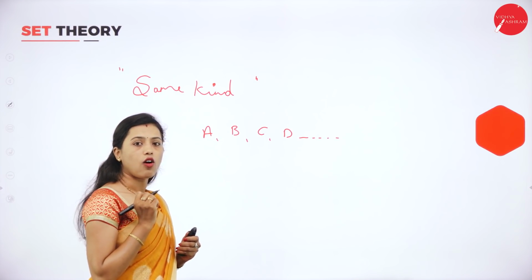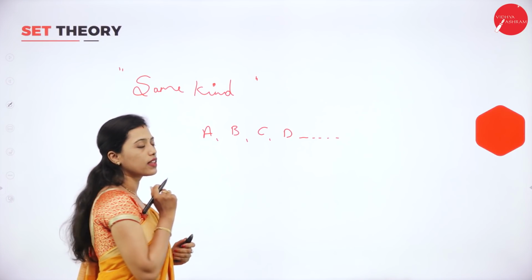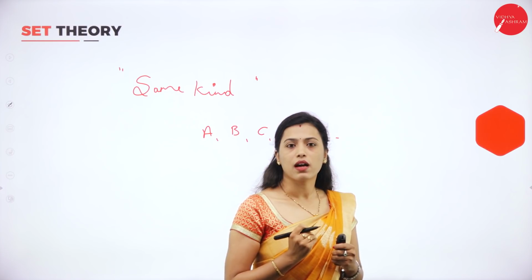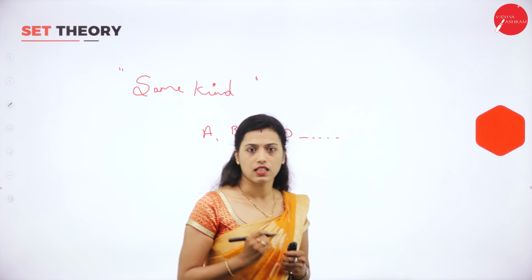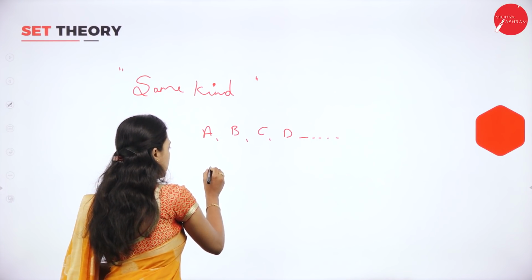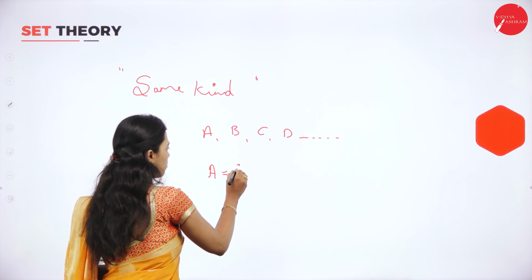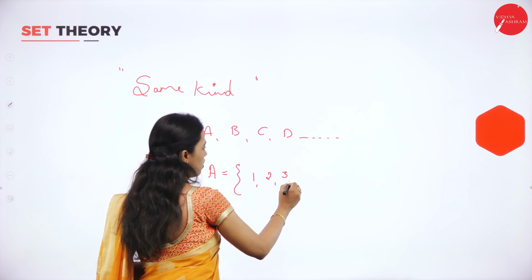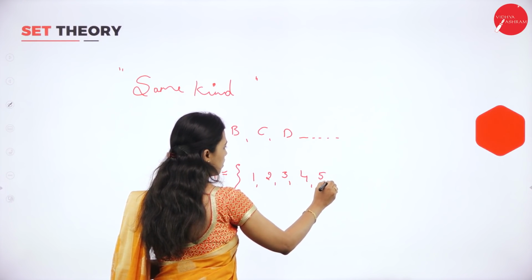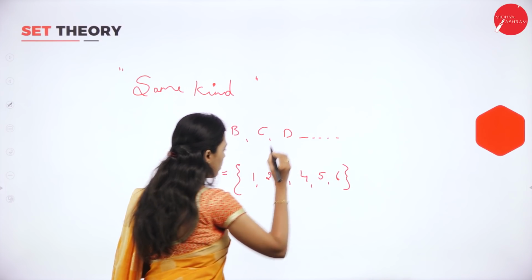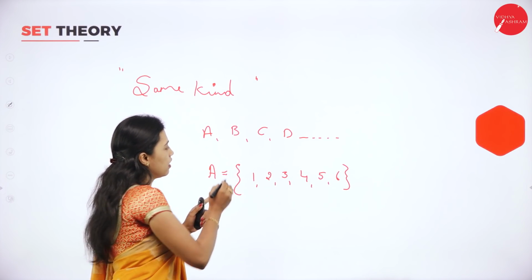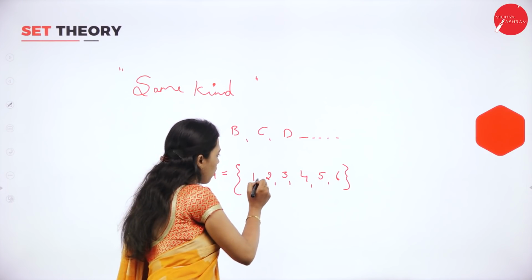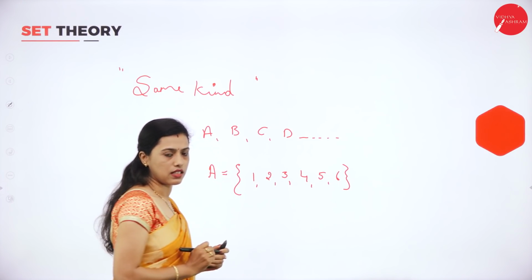A set should always be written within the flower brackets and we should put commas between the elements. For example, set A is equal to {1, 2, 3, 4, 5, 6}.